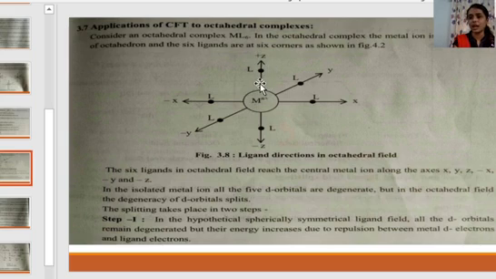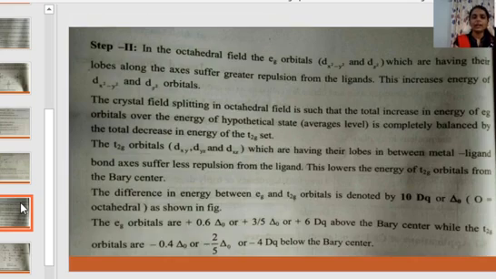Since ligands come along the axes, they are very much less affected as compared to the Eg state orbitals. This is why the energy of the T2g orbitals is lower than the barycenter.